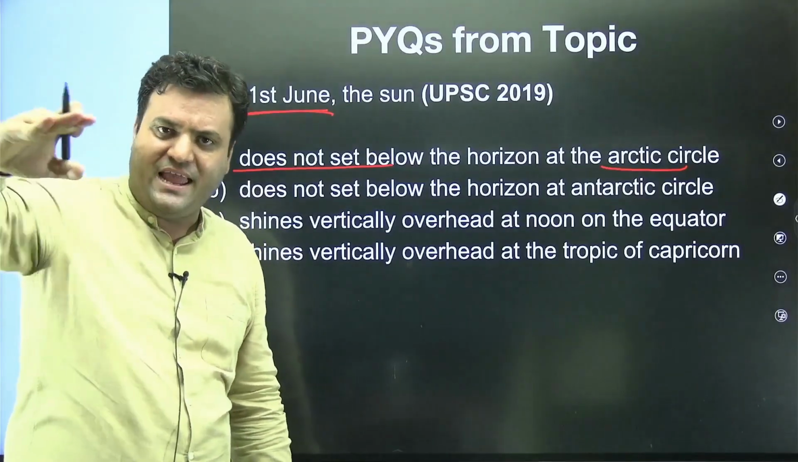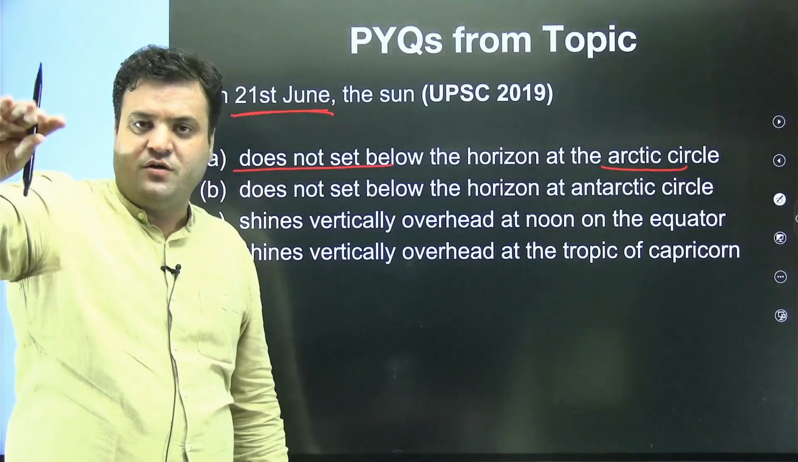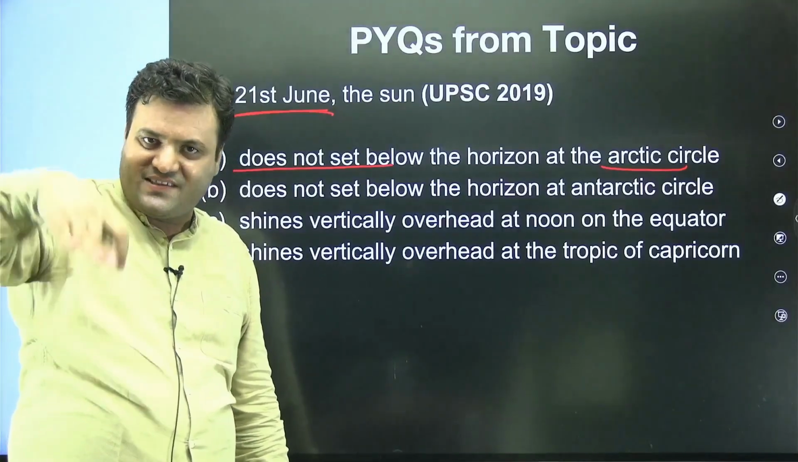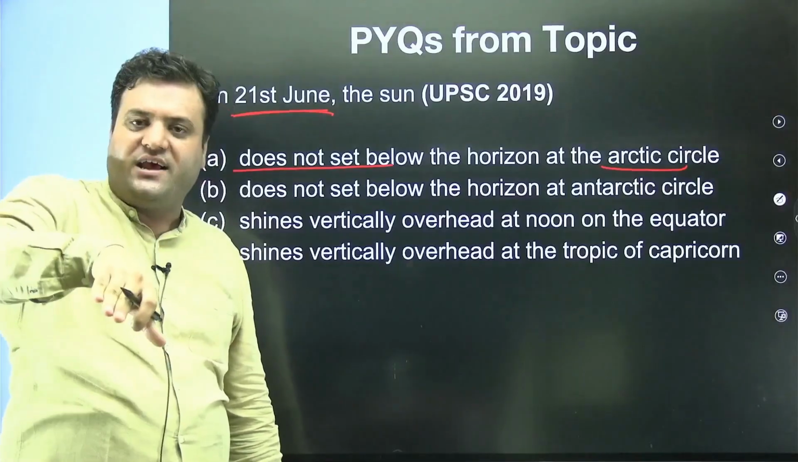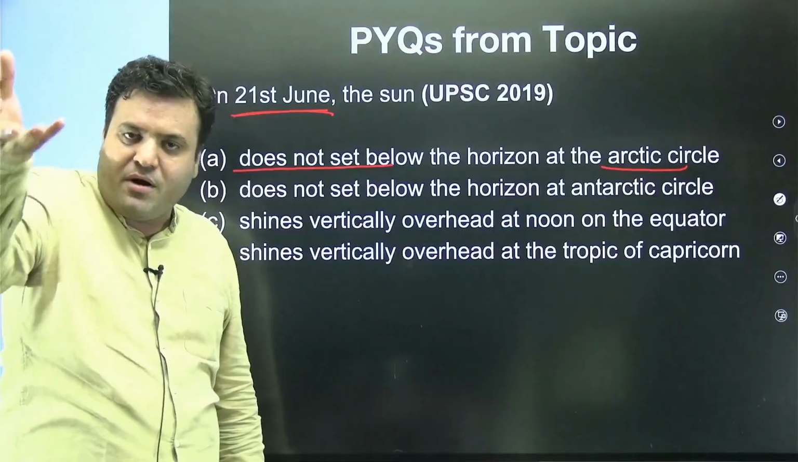Horizon means the plane which we are taking as reference for the sunrise or sunset. So when the sun has set, we say the sun is below the horizon. When the sun is rising, we say the sun is above the horizon.